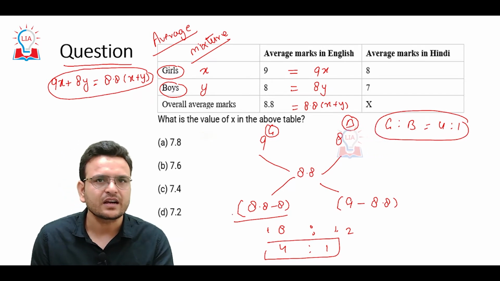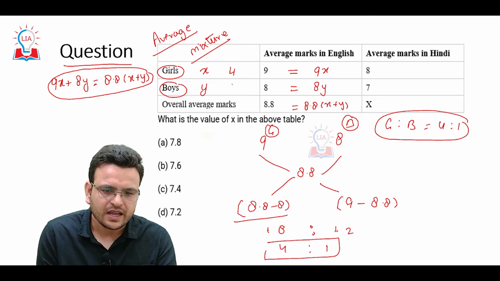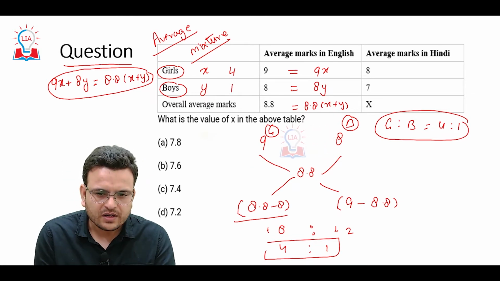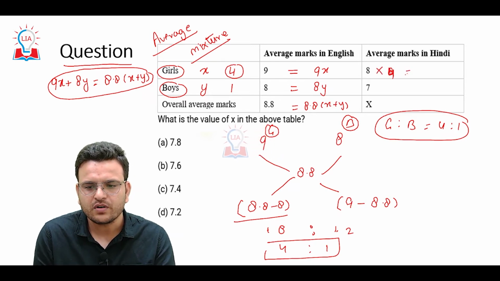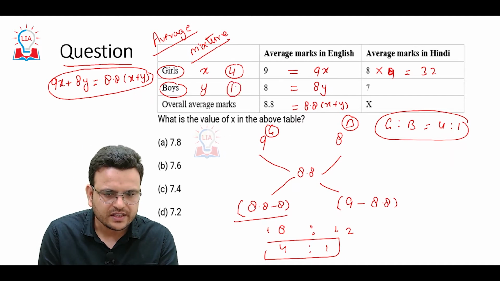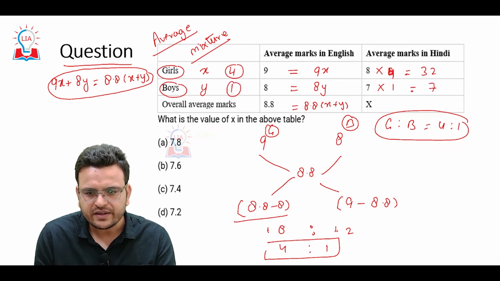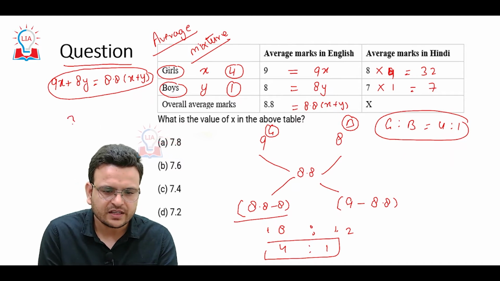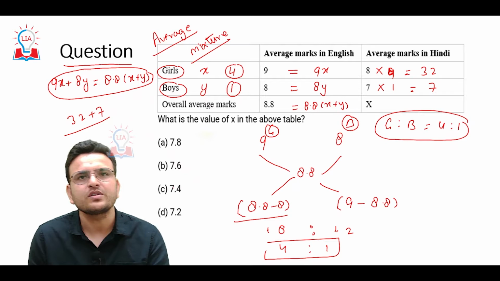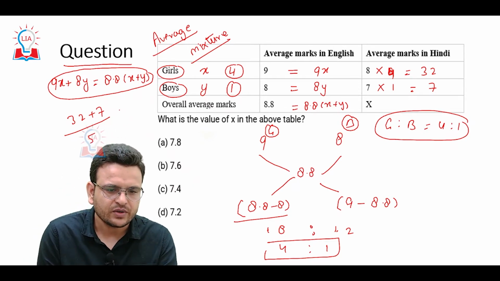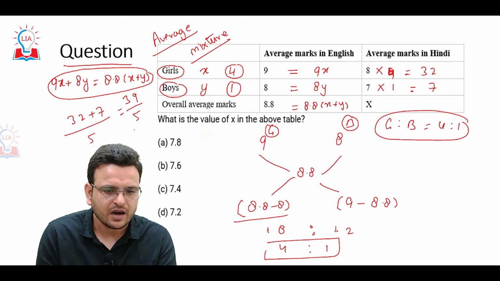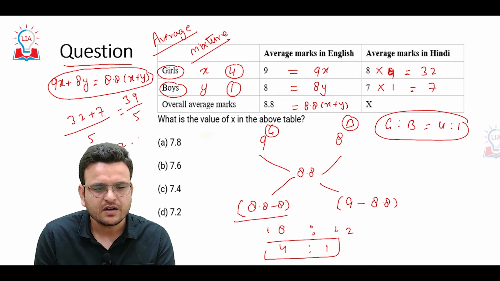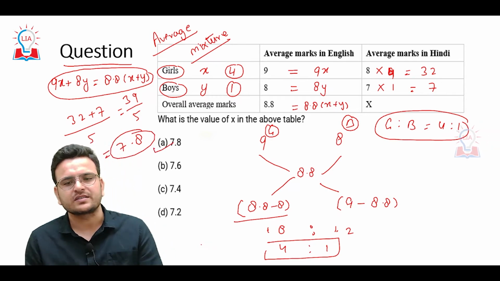So in the class there are 4 girls and 1 boy. If 4 girls are there, the total will be 8 into 4, that is 32. If 1 boy is there, the total will be 7. So the total will be 32 plus 7 upon the total girls and boys, that is 5. So 32 plus 7 is 39, upon 5, so the answer will be 7.8. I hope you are able to understand this particular question.